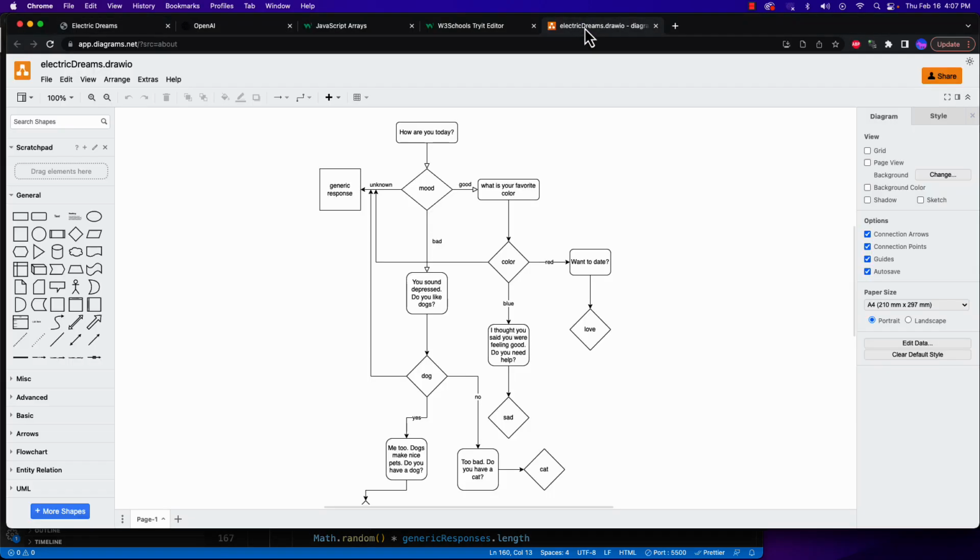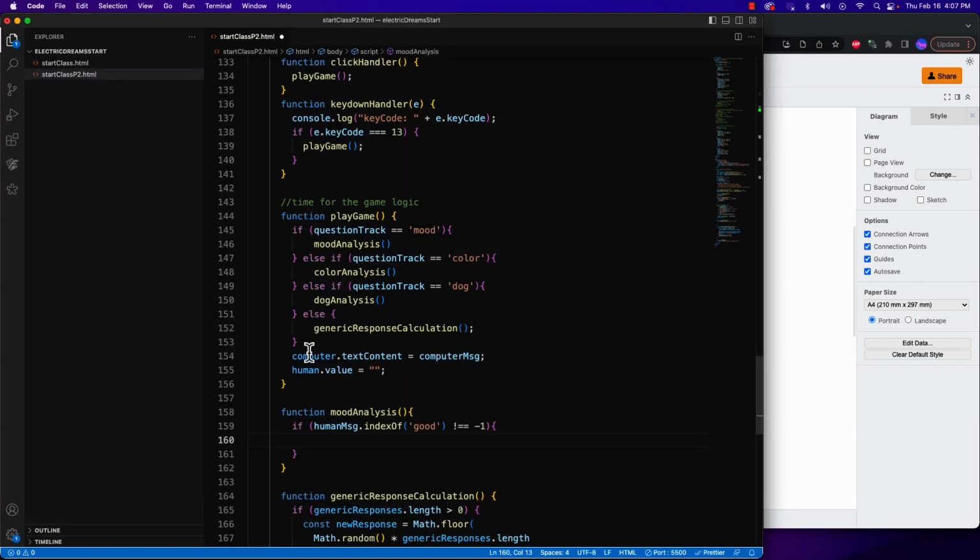A couple of things about that. We ask, what is your mood? If they say good, then we're going to say, hey, what's your favorite color? That's the message we're going to ask next, and we switch our question track over to color. If they say bad, then we're going to say you sound depressed, you like dogs, and we'll switch our question track to dog.